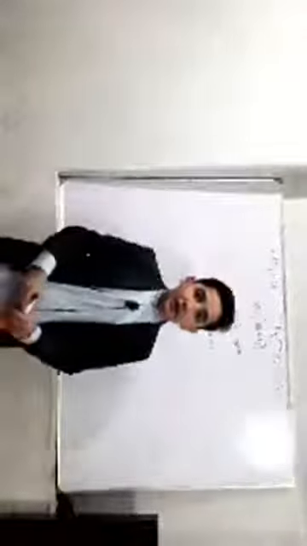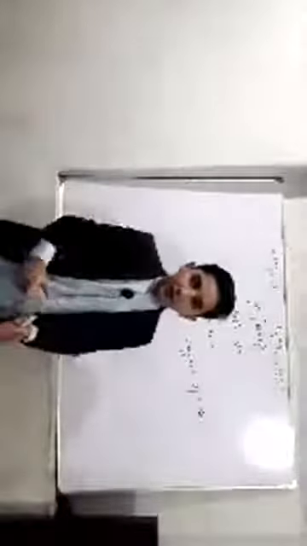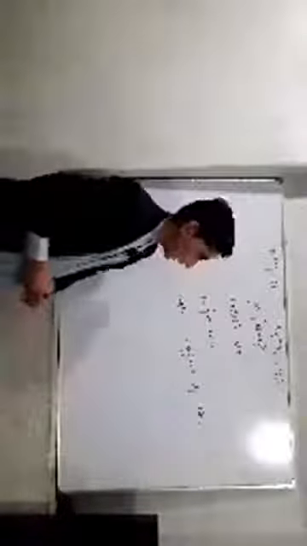The definition of yet is that yet is used to show an action that hasn't happened up to now. It shows an action that hasn't happened up to now. And yet is used in negative sentences and questions.